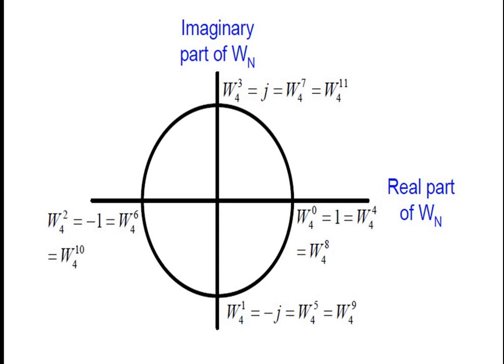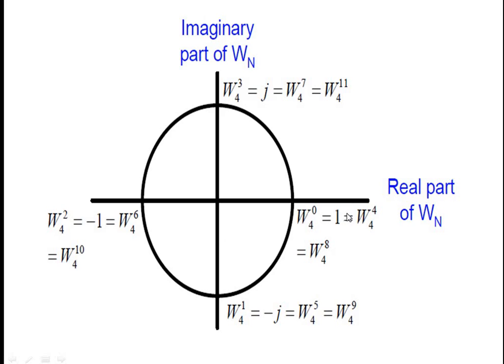Now we will see another pattern for length of sequence as 4. In the previous case we took capital N as 8, so we split the circle into 8 parts. But here we have length of sequence as 4, so we divide the entire circle into 4.